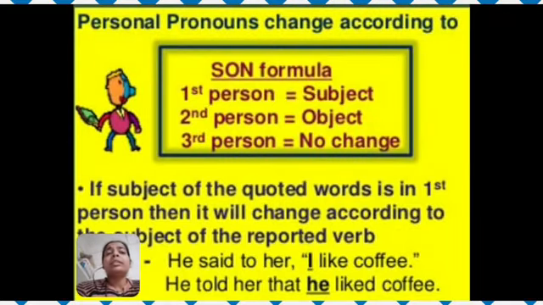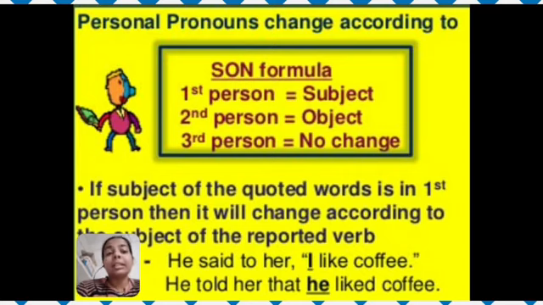Personal pronouns change according to the following: if the subject of the quoted word is in first person, then it will change to the subject of the reporting verb. He said to her, "I like coffee." Now here, what is the subject? The subject here is "he," because he is the one who said something.